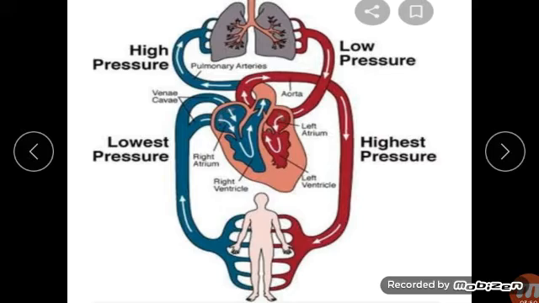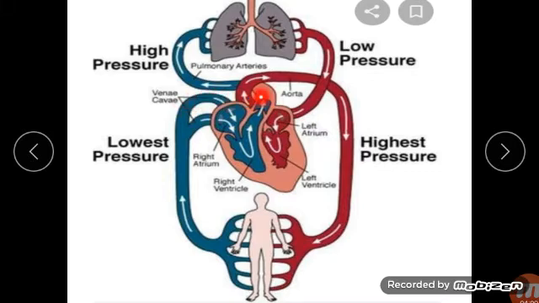Here it gets oxygenated. Then the oxygenated blood is brought back to the heart, you can see the arrow, back to your heart, which pumps it to the entire body. This way it pumps again to our body. So this is circulation, it is like a circle. This circulation takes place in our body.